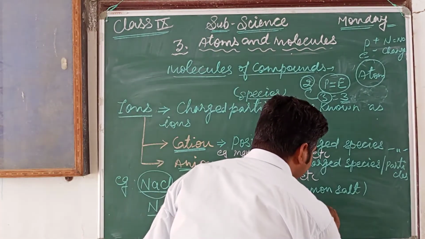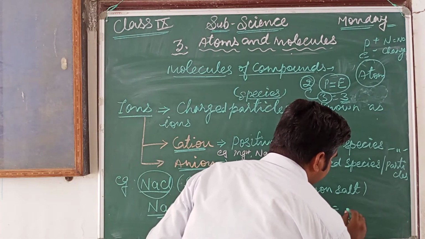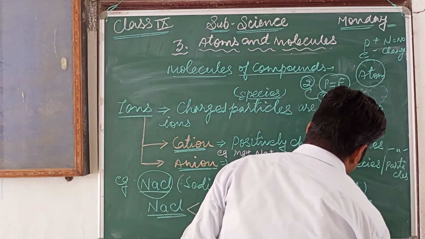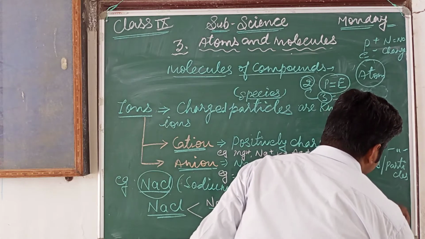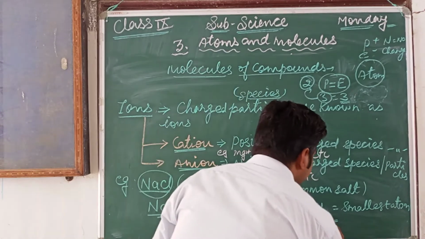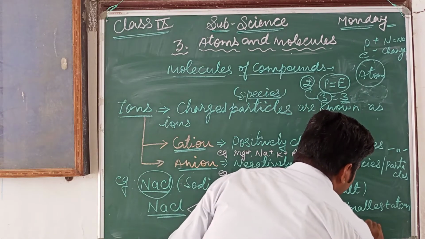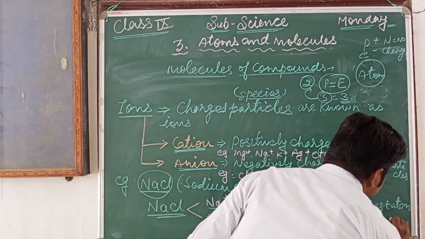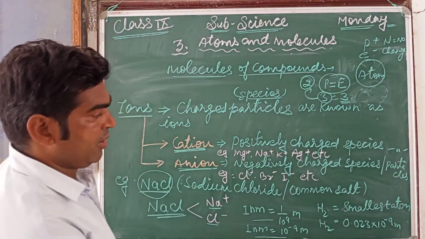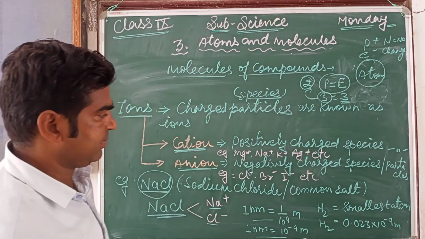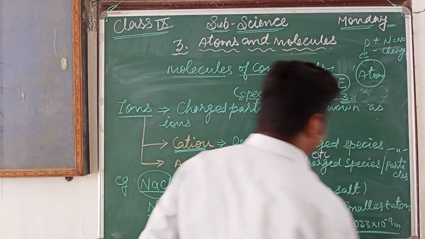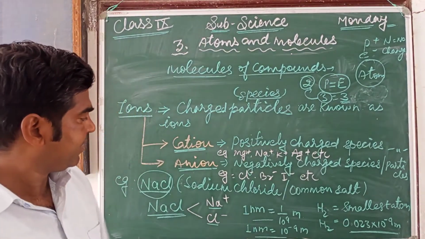Hydrogen atom is the smallest atom, and its size is 0.023 into 10⁻⁹ meter. This is the size of the hydrogen atom.